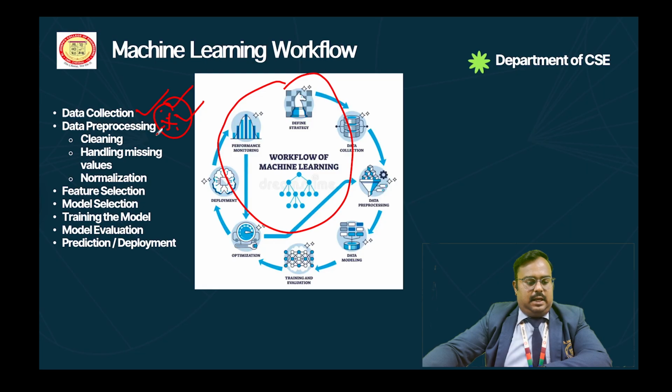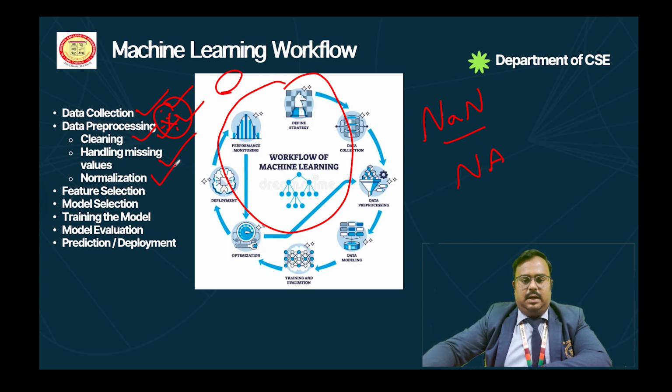So first one is cleaning. In this cleaning method we have to clean the unstructured data into structured data. After that we have to handle the missing values. What is meant by handling the missing values? Suppose we collected some data, and in that time some of the parameters are missed. That is handling missing data. What is the representation of missing data? That is NaN, not a number, or NA. NA means not available.